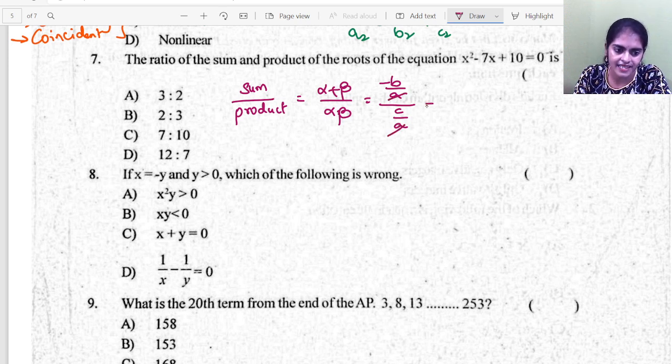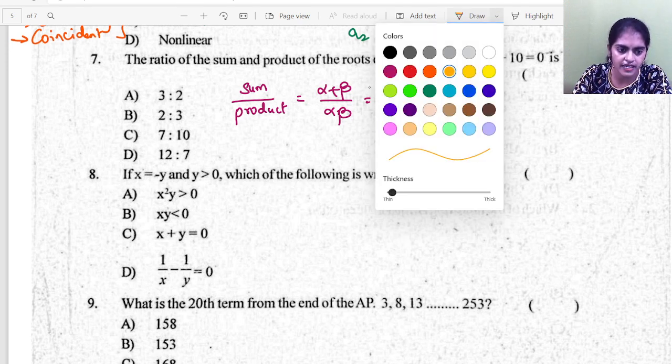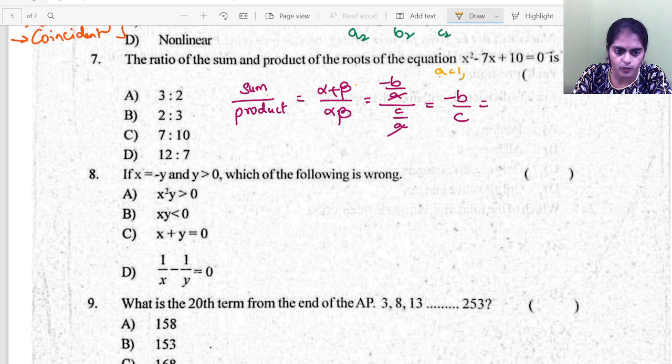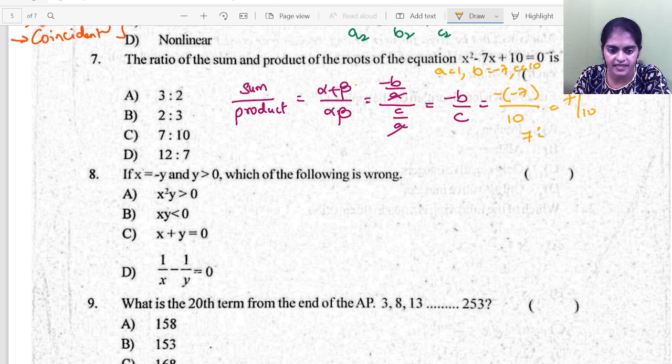So a and a get cancelled. So I have minus b upon c. From the equation, a is 1, b is minus 7 and c is 10. So minus b upon c is nothing but 7 upon 10, or I can write the same thing as 7 is to 10. So option C is the correct answer.